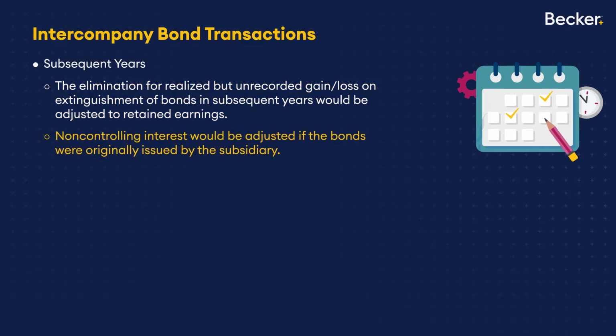If the bonds were from a subsidiary and there's a non-controlling interest involved, well, then the non-controlling interest would still bear some of the impact of that. So yes, it is possible that the non-controlling interest would also need to be adjusted as a result.